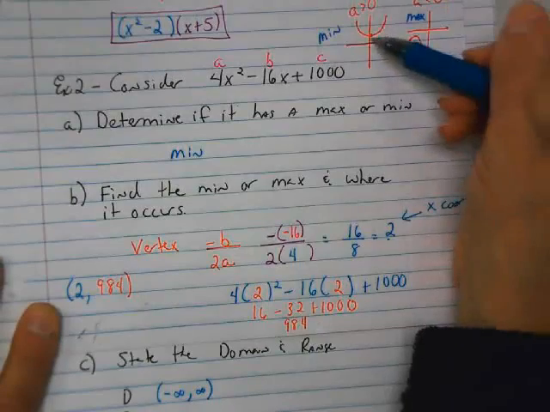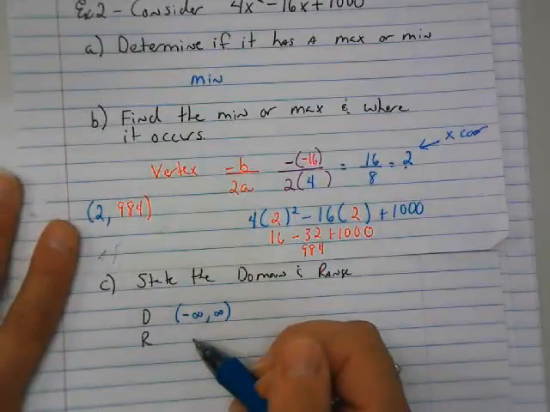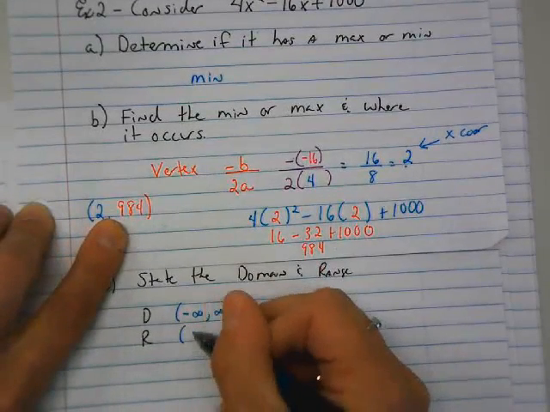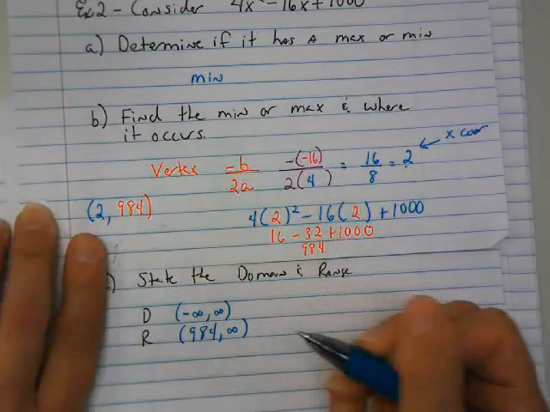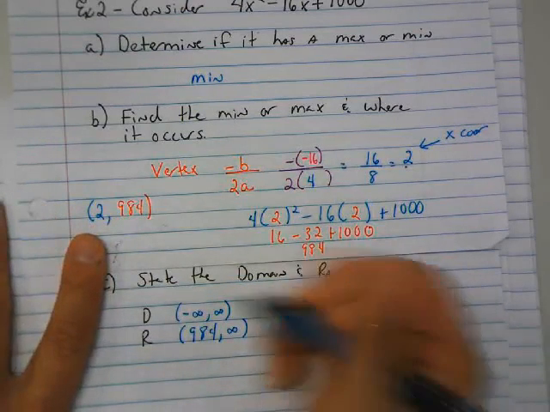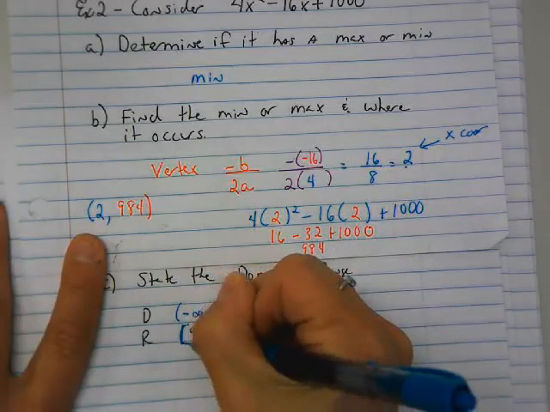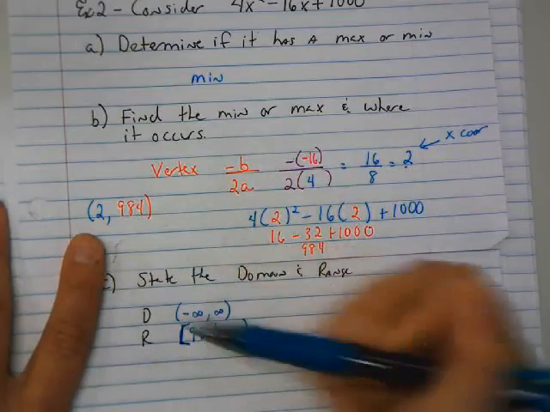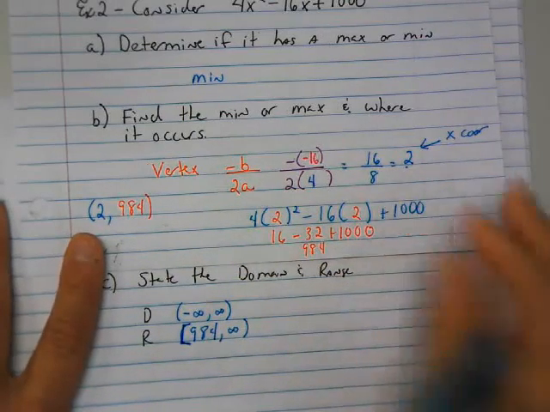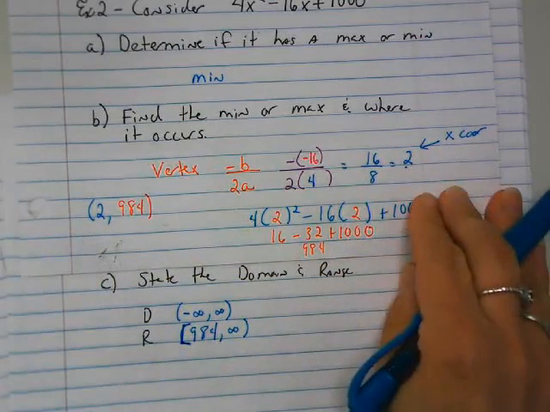So this point is on what? It's on the y-axis, so your range is going to be from 984 to infinity. And I do want to correct one thing. I believe this should be a brace because the vertex is a point on the curve, so therefore that point should exist. Alright?